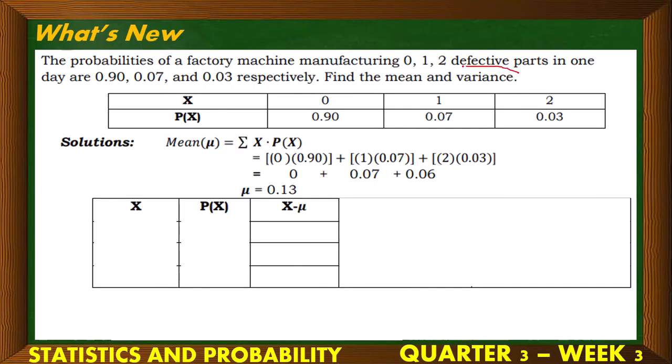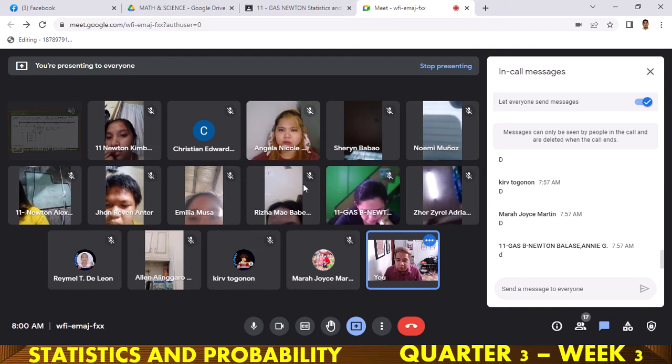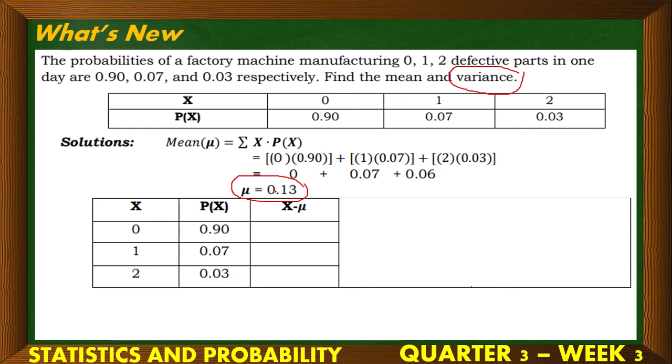So, next is, are we done with the problem? Not yet, because we are also about to solve for the variance. No? Paano ba ma-solve ang variance? Kailangan alam mo na natin mean, which is 0.13, let's proceed with the variance. Copy lang natin yung given sa table. First step in solving for the variance is subtract each and every random variable x with the mean. Isa-isahin natin.